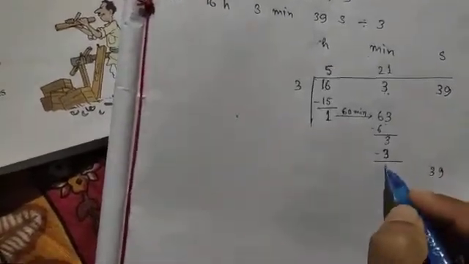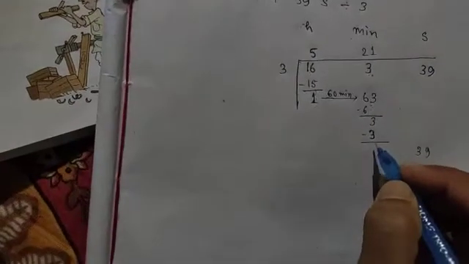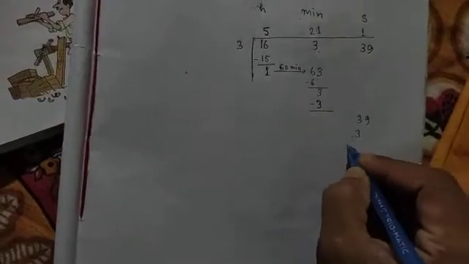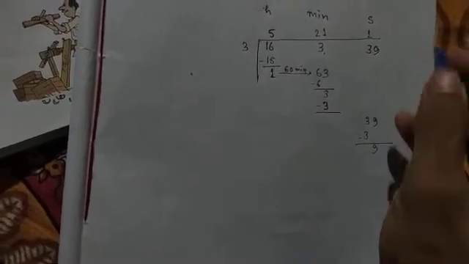There is no remainder, so 0 minutes, 0 seconds, no number will be carried. 39: 3 ones are 3. Normal division: 3 threes are 9. For a particular place I have to do the normal division.